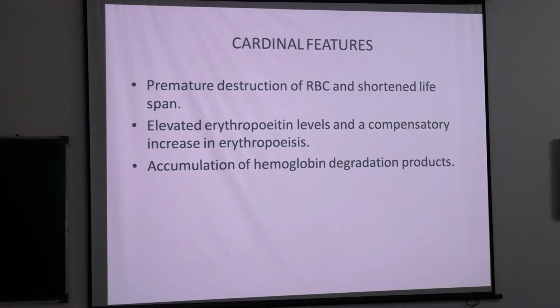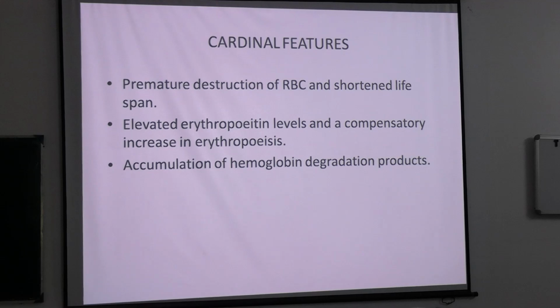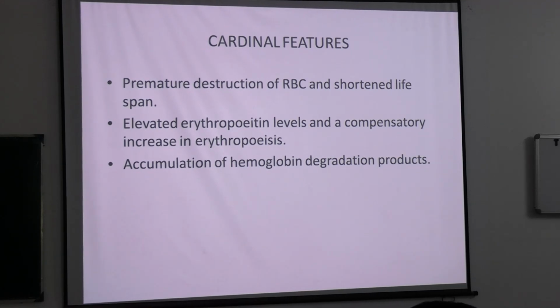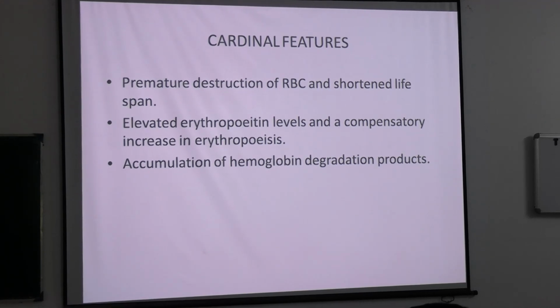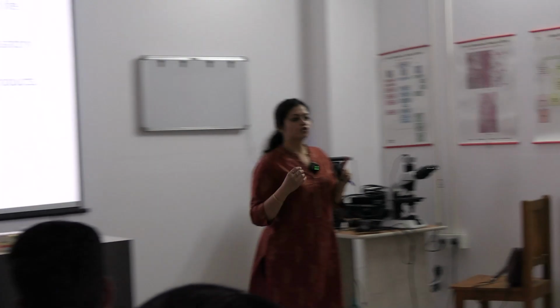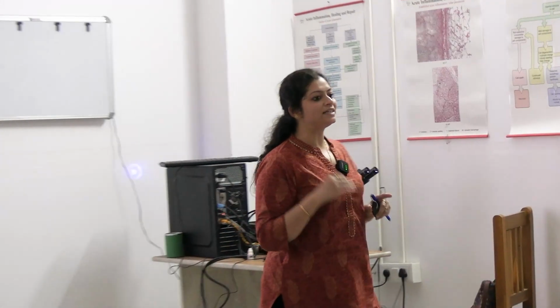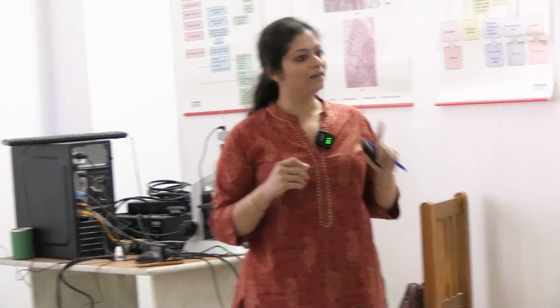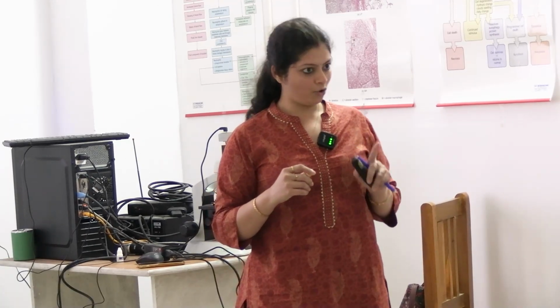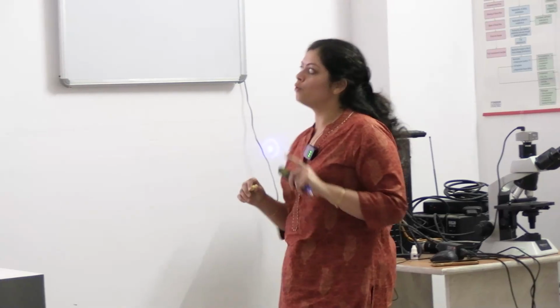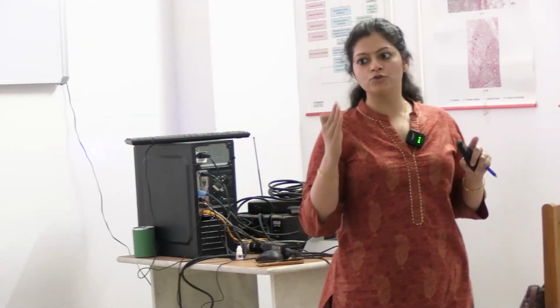Okay, so next what you will get? In hemolytic anemias, you get a compensatory increase in erythropoietin level. Which organ secretes erythropoietin? So now what will happen? Because of this increased erythropoietin, your RBC count will be raised, okay? And third, there will be accumulation of hemoglobin degradation products, okay? So when your hemoglobin breaks into heme and globin, you will get those degradation products, okay?